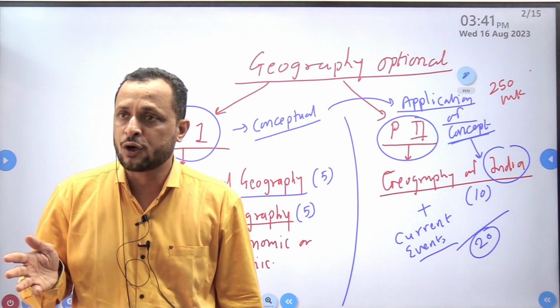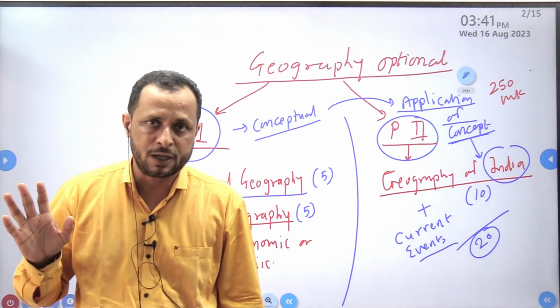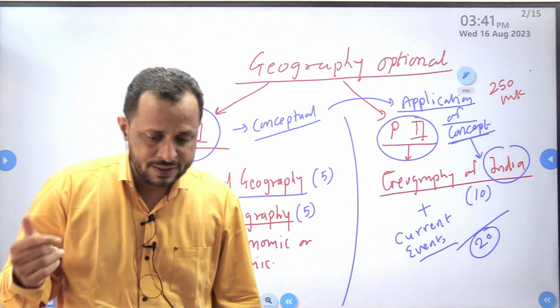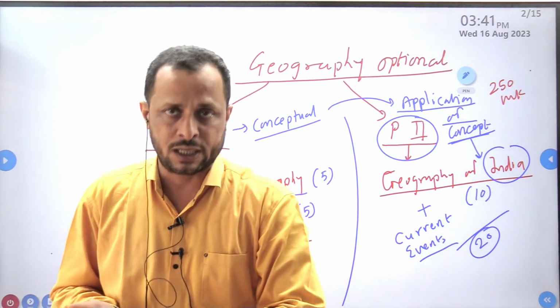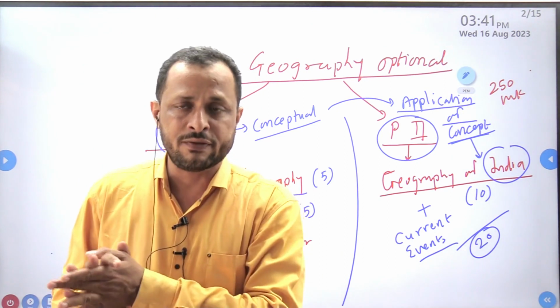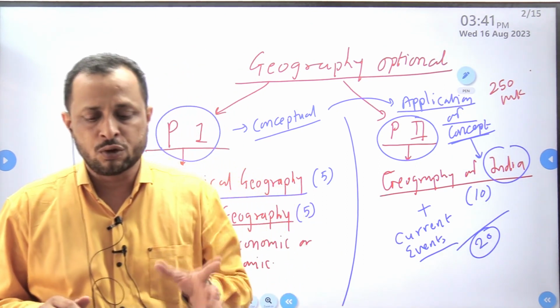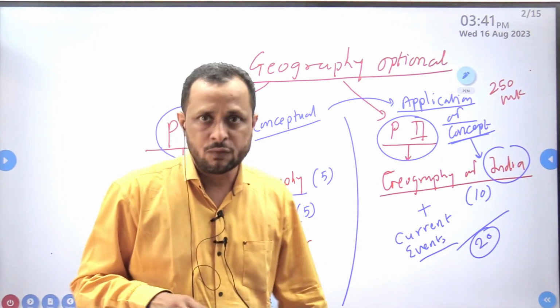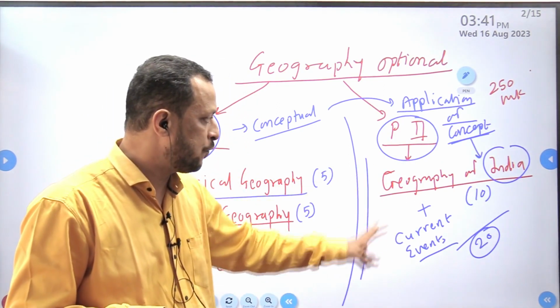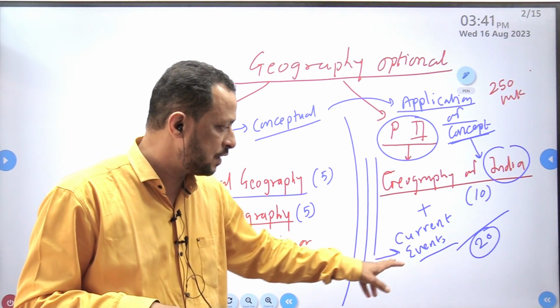There may be a tropical cyclone affecting some part of India. In recent times, you might have seen floods affecting Himachal Pradesh and Uttarakhand. Those are current events related to geography, and they will be covered in paper 2. So while studying paper 2, we have to focus on current events also.